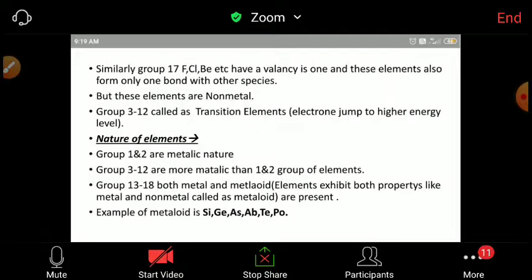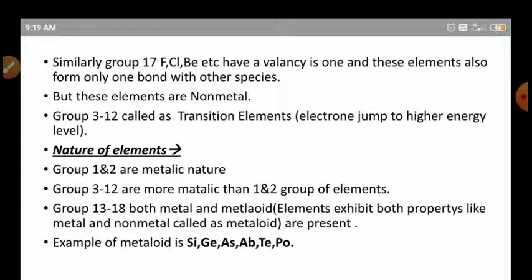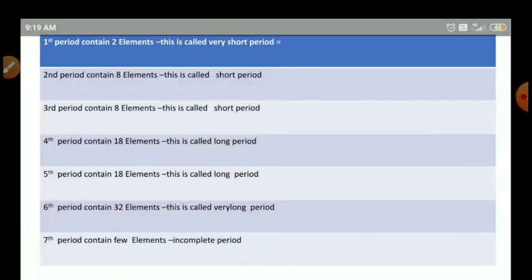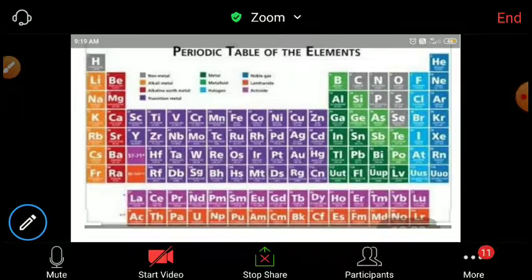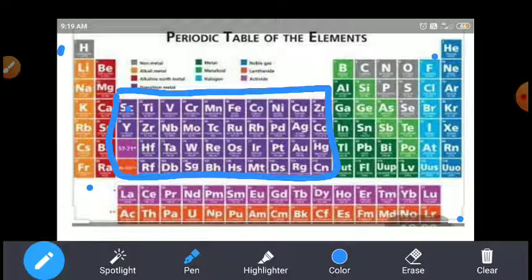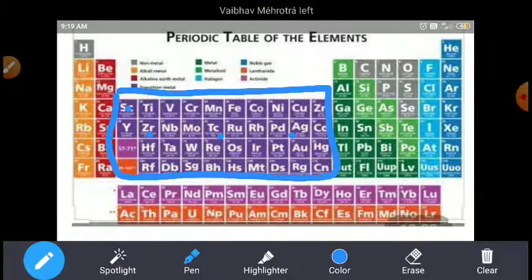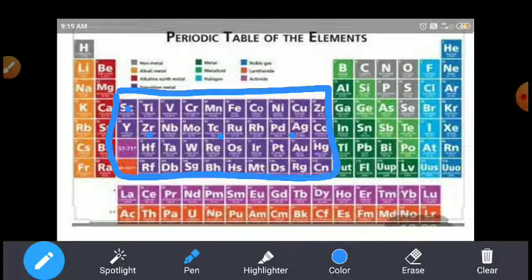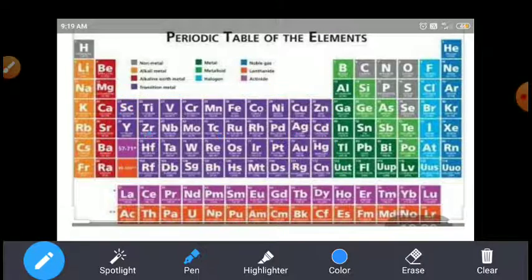Just a minute, beta. That's the final point. In the transition elements, the electrons jump from a lower to a higher energy level. These are the transition elements. Why do we call these elements transition? Because in these elements electrons are jumped to a higher energy level. So that's why it is called a transition element. Transition means promotion. Electrons are promoted to the next higher energy level.